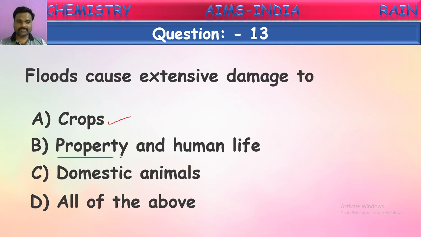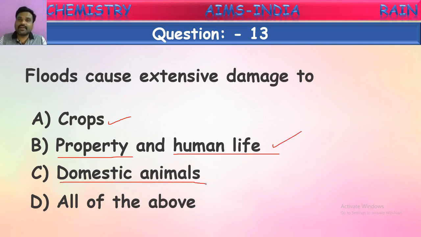And property: sometimes houses will be submerged in the water and they may collapse. Even some people also will die because of these heavy rains and floods. So floods cause damage to property and human lives also. So this is also one of the correct answers. We see domestic animals.